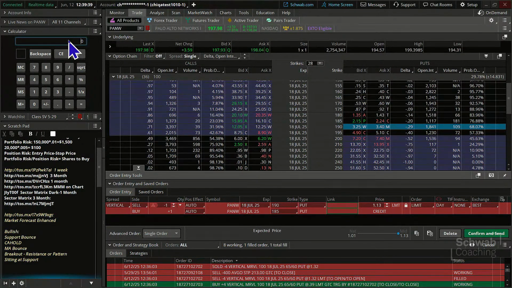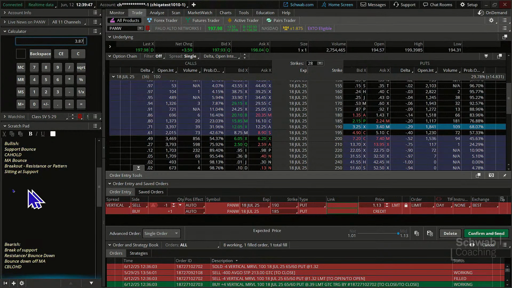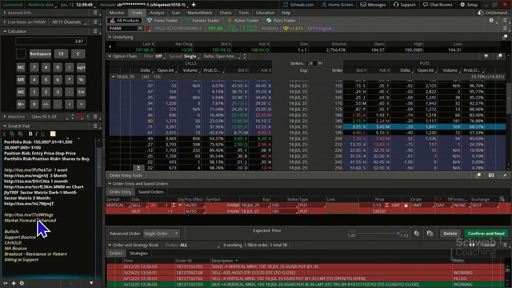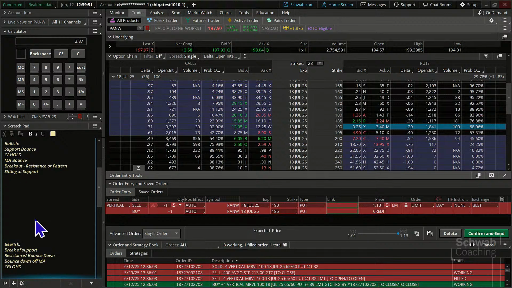If we take 5 minus $1.13, this is going to give us our max theoretical loss, which now is going to be, I guess I'll just use this area, 3.87. That's our maximum loss on this trade. So then we say, all right, is it going to give us a good enough return here? Is it going to be worthwhile for us? So we'll take $1.13, divide that by 3.87. That's going to give us a 29% return.